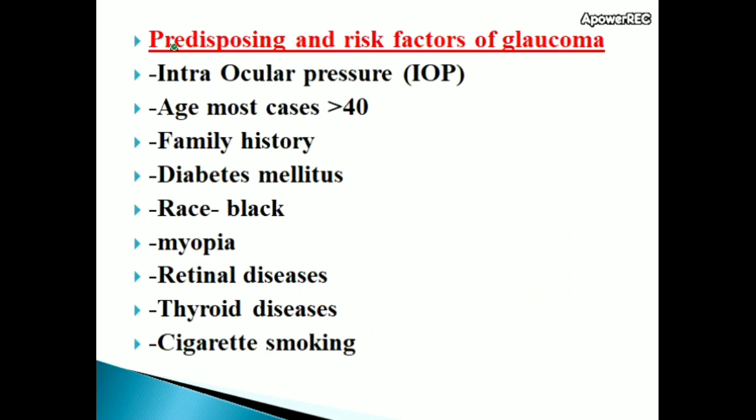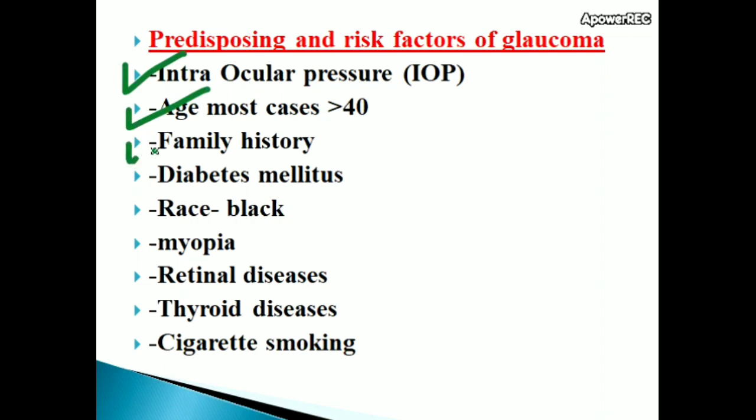Predisposing factors and risk factors of glaucoma. What are the predisposing and risk factors of glaucoma? Intraocular pressure, IOP, age more than 40 years. Some cases less than 30 are also affected by glaucoma, but mostly age more than 40.